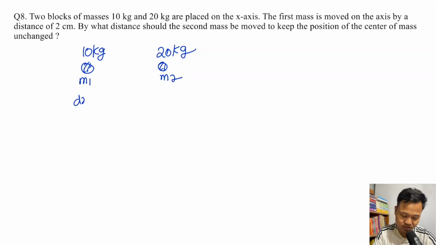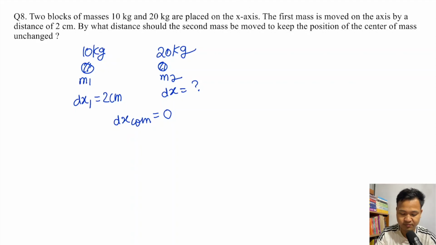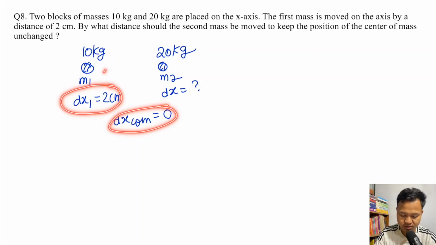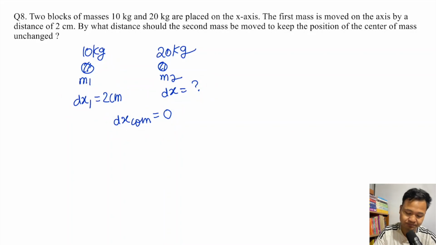Therefore dx1 is 2 cm, and dx2 is unknown. For the center of mass to be unchanged, there should be no change, so dx com is 0. If m1 moved by 2 cm, by how much should m2 move so that the center of mass stays at rest?